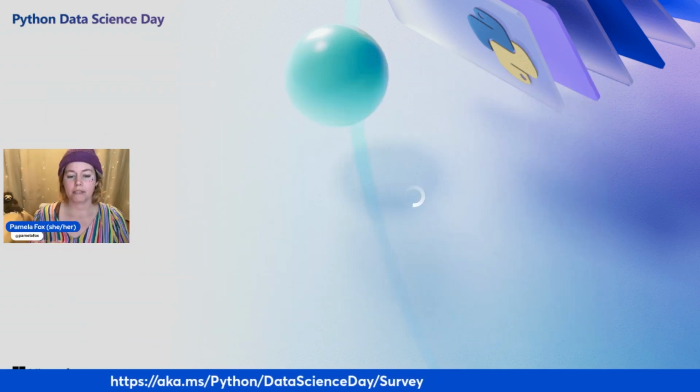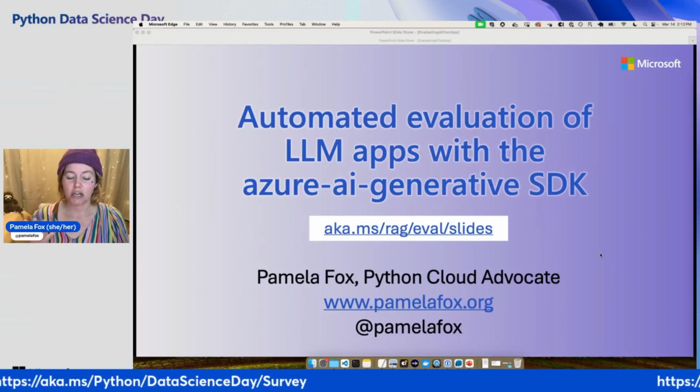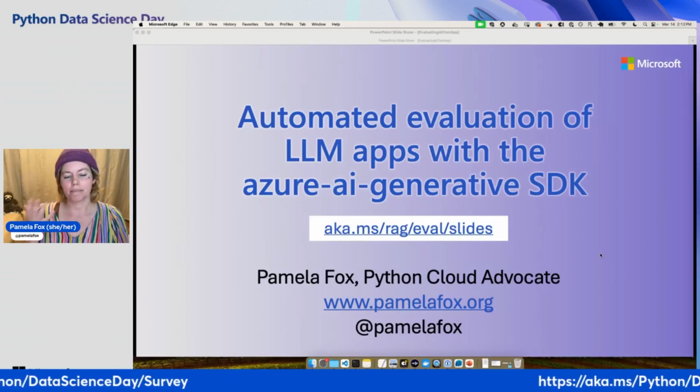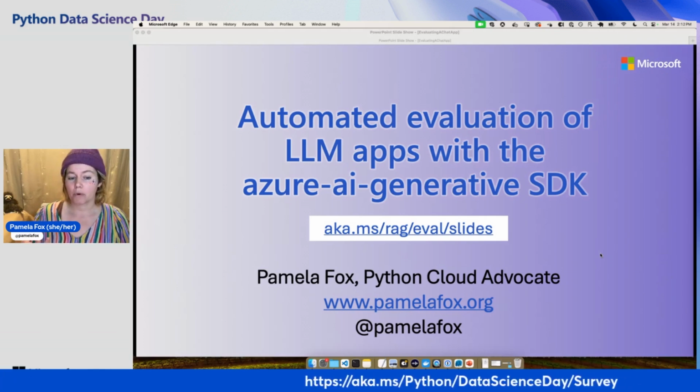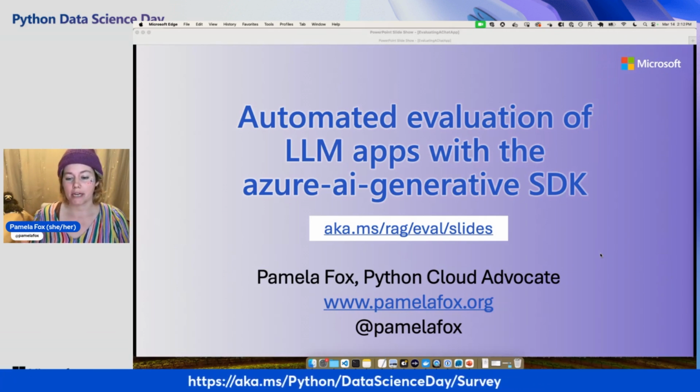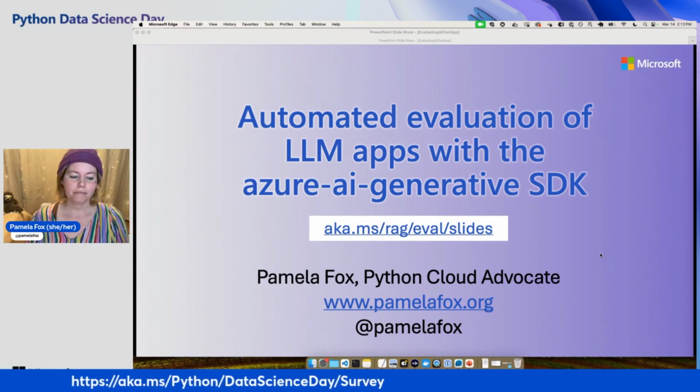So I'm going to be talking about automated evaluation of LLM apps, or you can think about AI apps, RAG apps, all these new kinds of apps that are using large language models like the OpenAI chat completion API, right? And I'm going to show a tool that I've built that uses the azure-ai-generative SDK and has a lot more tools on top of it, to give you an idea for what kind of workflow we could use to do this automated evaluation.